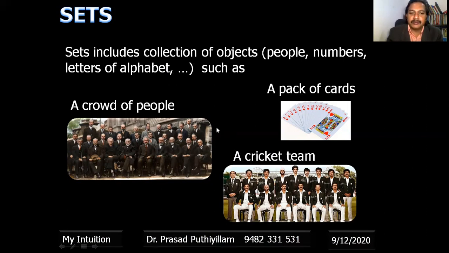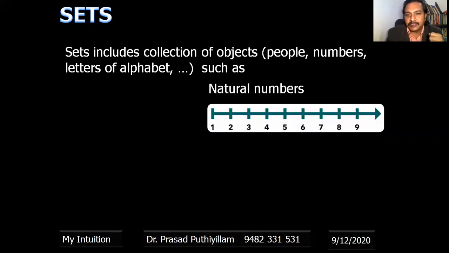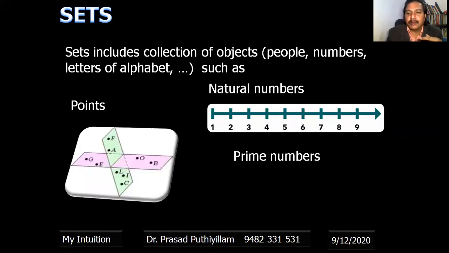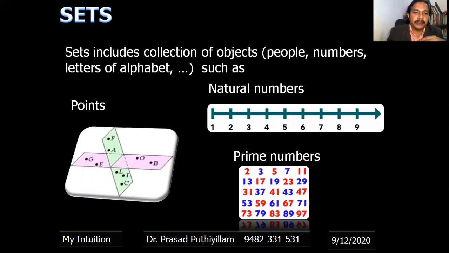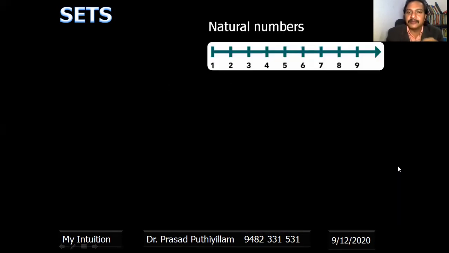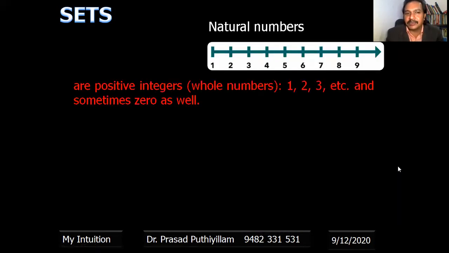Let's say a crowd of people, observe who all are there. A cricket team, you can also see who all are in them. Or even natural numbers, points in the Cartesian plane, or prime numbers. The points are clear here. A doubt arose about what natural numbers are. They are positive integers, whole numbers like 1, 2, 3, etc., and sometimes 0 as well.